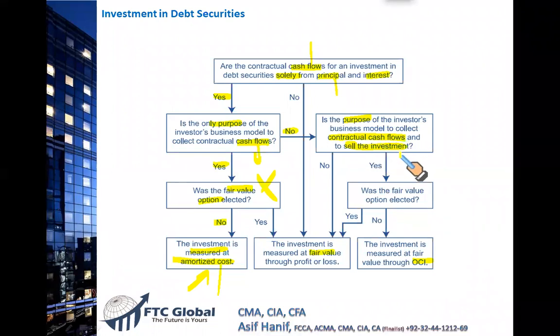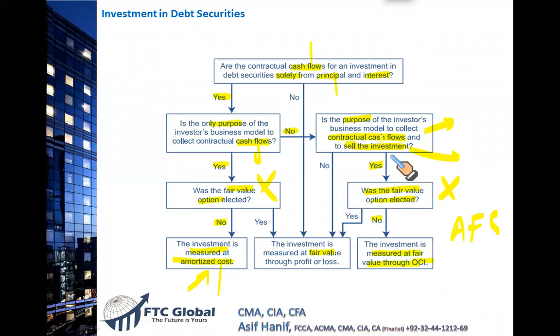So if you want to sell also, if the answer is yes, then again the question you ask yourself is, was the fair value option elected? No. Now in this case, since you have made this investment to receive the contractual cash flows, and you also have the intention to sell, and the fair value option was not exercised, it means you will have to report it as an available for sale security, and then you will report any gain and loss in the other comprehensive income.